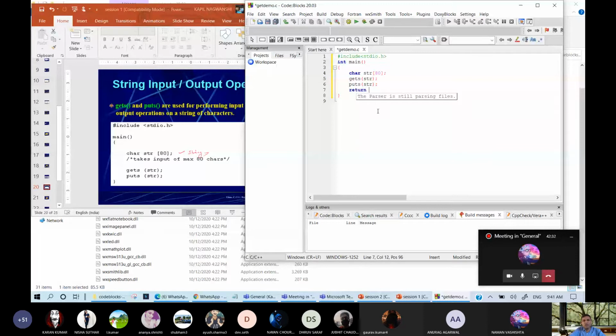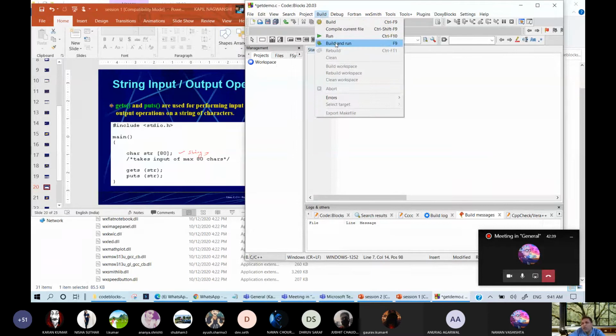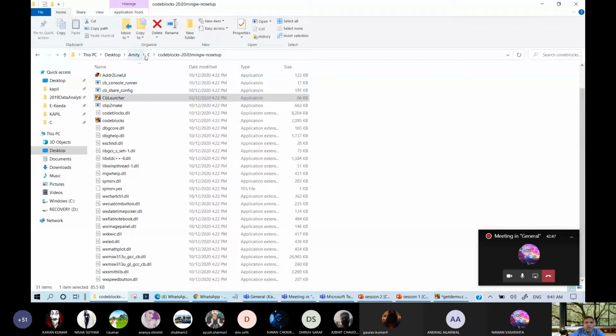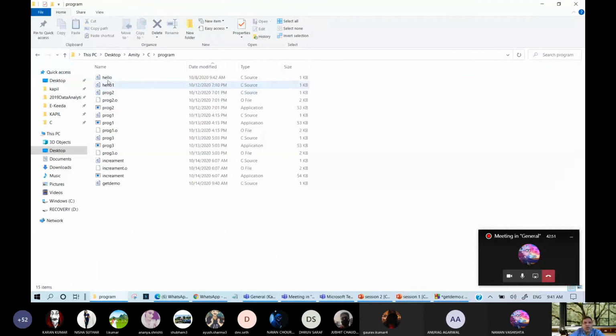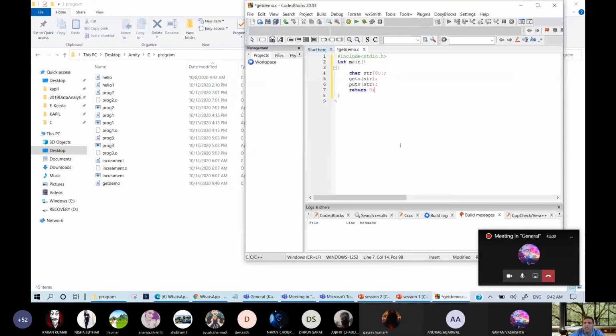Return 0. Okay, now the build icon is there. Just click on build, or build and run, if you want to compile or build. Here you can see that in this program folder I had created get demo, and no other file by the name get demo is there. So let me compile this and see the effect.